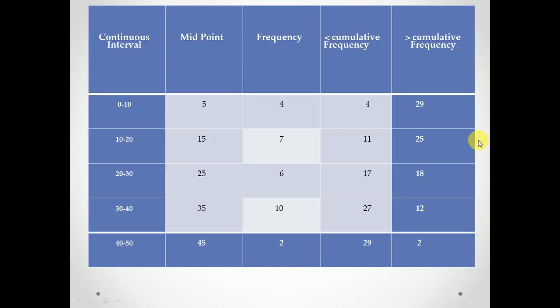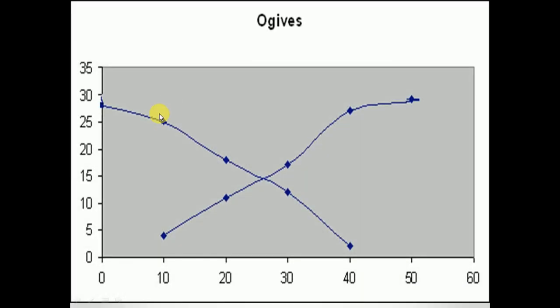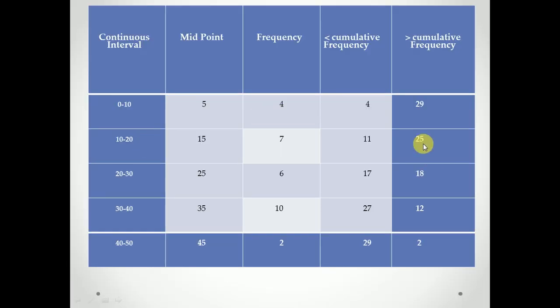Similarly, while drawing the greater than Ogive curve, you consider the frequency and the lower limit of the class interval. The first point will be 0 and 29. Similarly, 10 and 25.